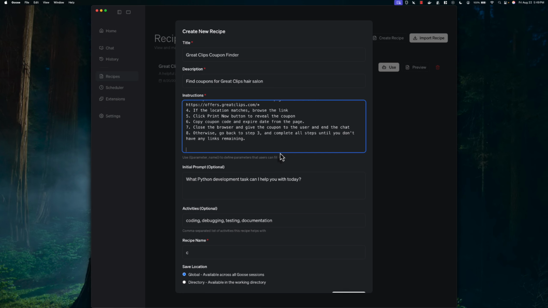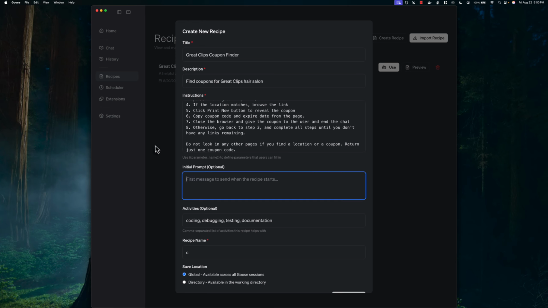And I'll mention one more thing. Do not look in any other pages if you find a location or a coupon. Return just one coupon. And for the initial prompt, we can ask whatever the user will respond to Goose.